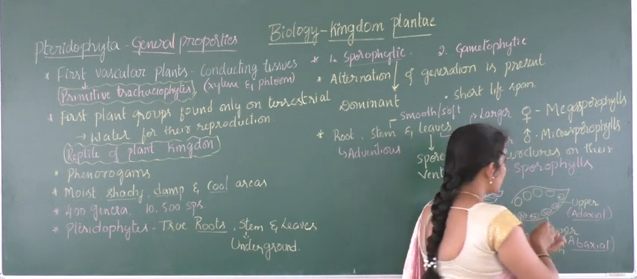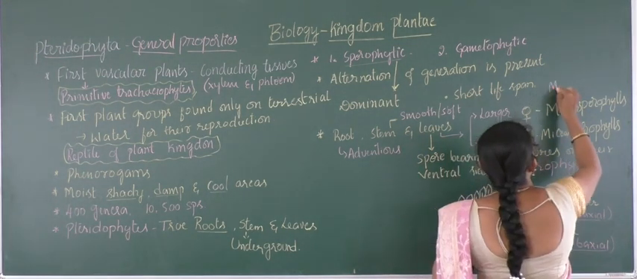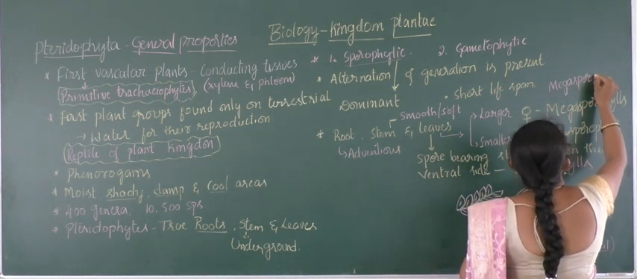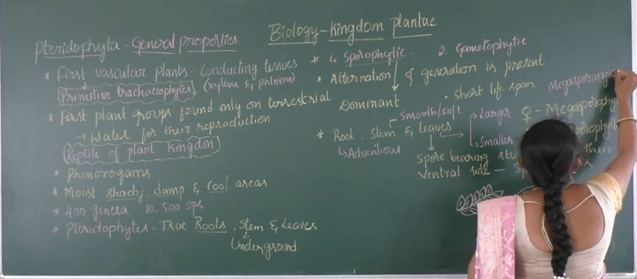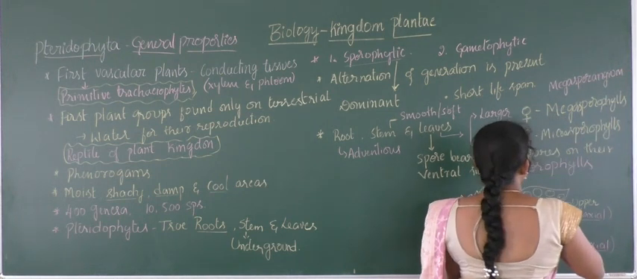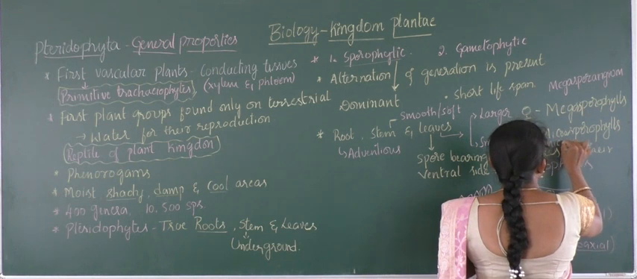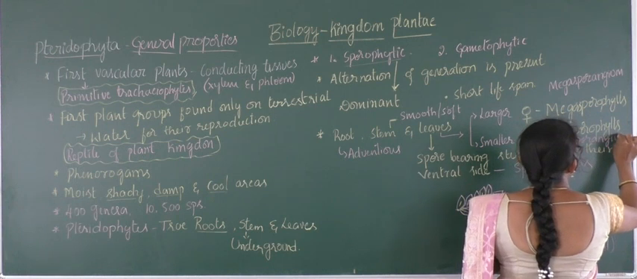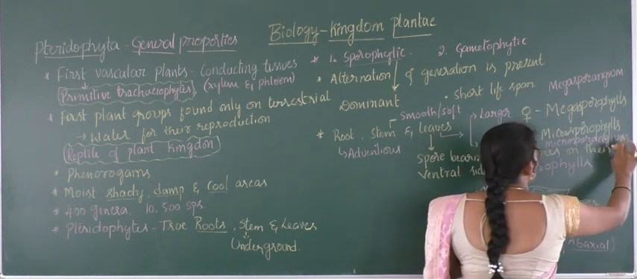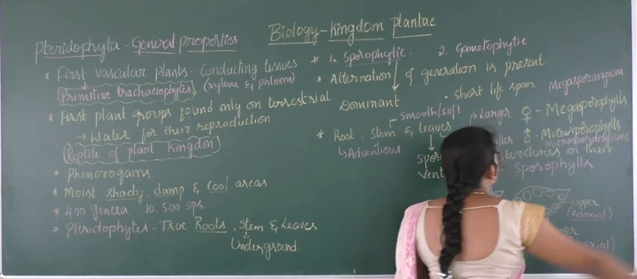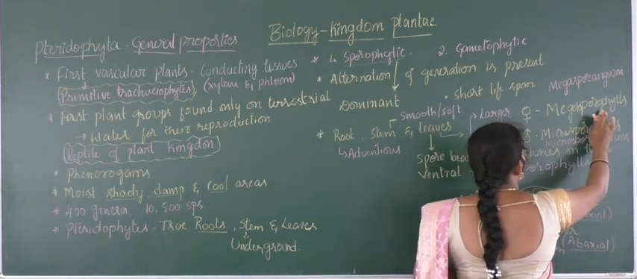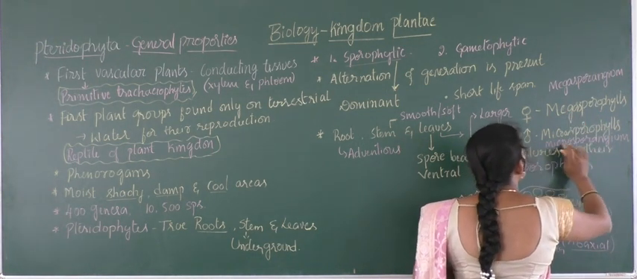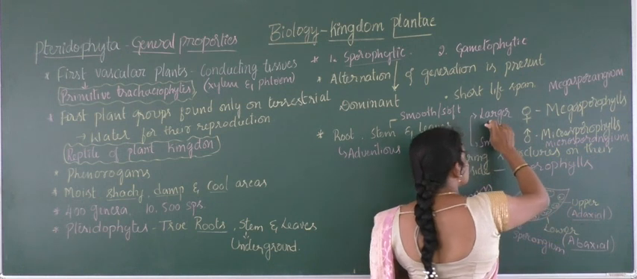Here megasporophylls possess megasporangium, and these microsporophylls consist of microsporangium. Inside the microsporangium, microspores will be there, and inside this, megaspores will be there. Megasporophylls are the female leaves and microsporophylls are the male leaves, and these are smaller and these are larger ones.